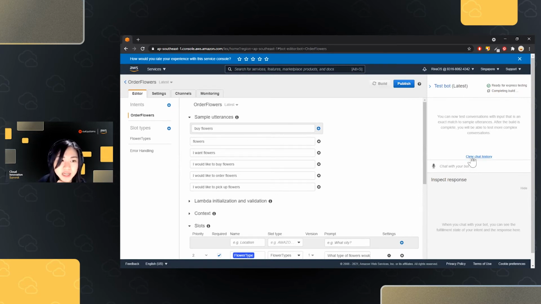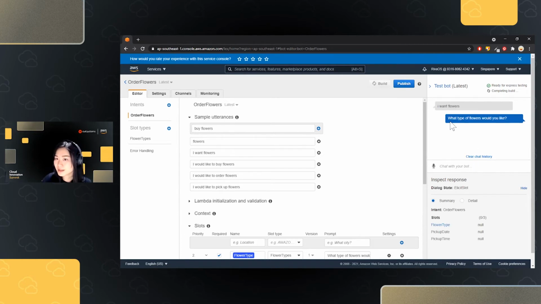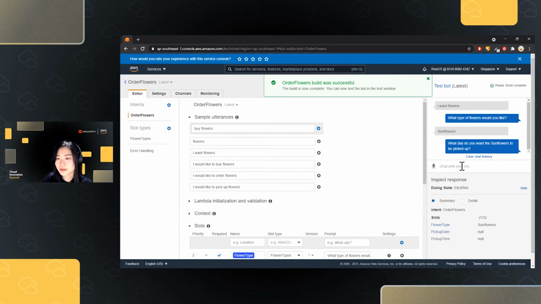Cool. So we could now chat with our bot. Let's say I want flowers. Remember, these were the prompts that were asking for the input parameter. So this is the flower type. And from the bottom, you could already see in real time what the slots are and what the values of those slots are as we proceed with our conversation. So let's say sunflowers. And you could see that sunflowers is already updated under our flower type.